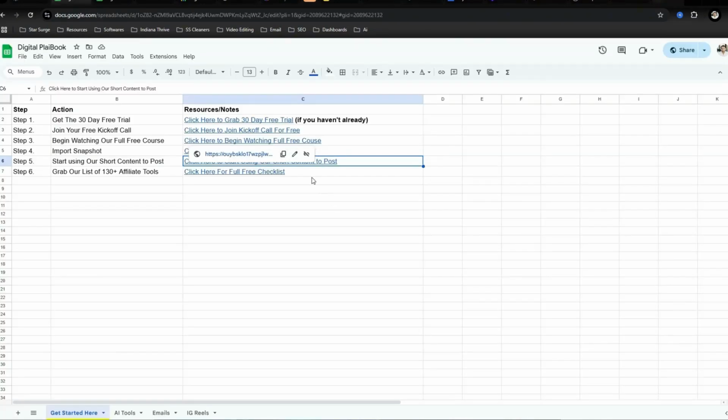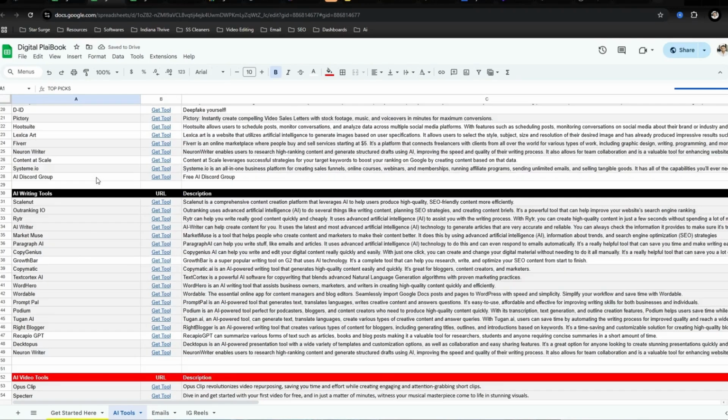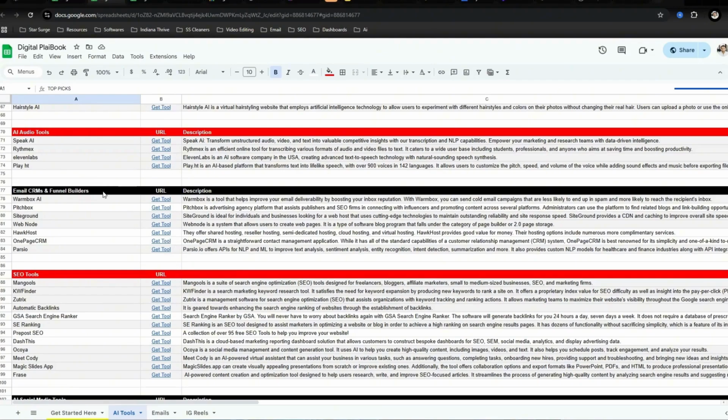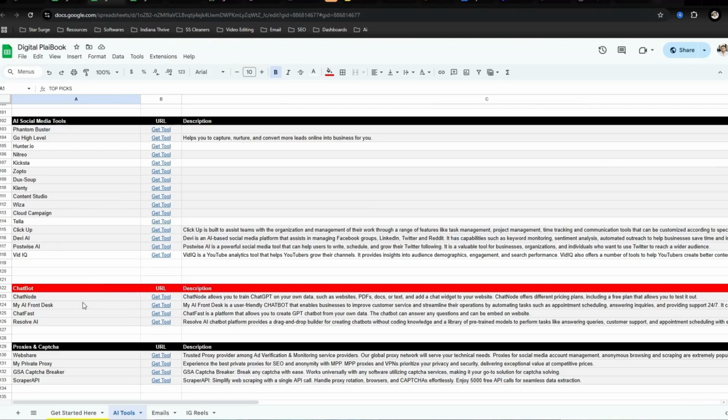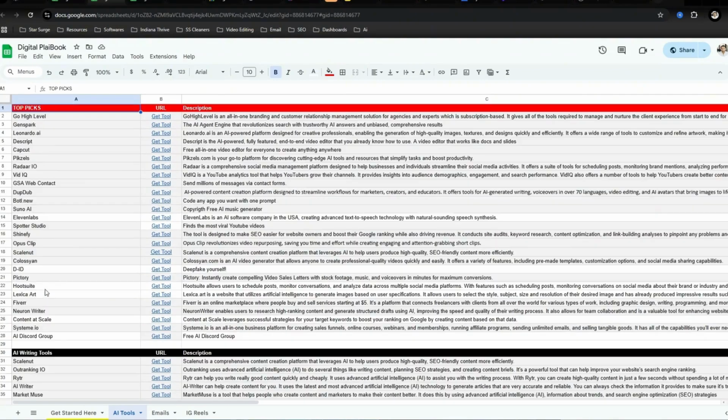Now, depending on the list that you choose, that's going to kind of determine the short form content that you want to be downloading and creating. And right here is a list of over 130 plus different AI tools that you are able to promote. We have chatbots, social media tools, SEO, image tools, different ones. Up here, the top picks are the ones that I'm using. We have Go High Level, Leonardo, which is image generator, motion generator, Descript. This is a tool that I use for all my video editing. Pixels, thumbnail generator, vidIQ. I mean, there's just plenty of tools that you can choose from.